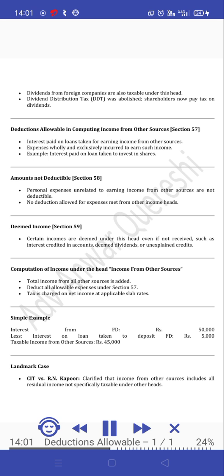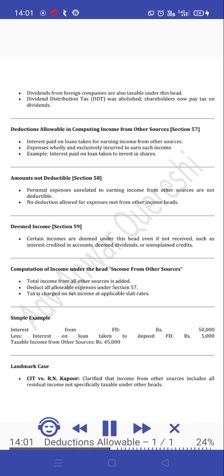Computation of income under the head income from other sources. Total income from all other sources is added. Deduct all allowable expenses under Section 57. Tax is charged on net income at applicable slab rates. Simple example: interest from FD, Rs. 50,000, less interest on loan taken to deposit FD, Rs. 5,000. Taxable income from other sources: Rs. 45,000.